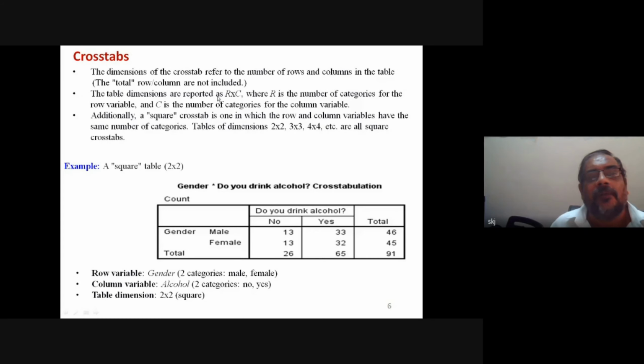The table dimensions are reported as R by C, where R is the number of categories for the row variable and C the number of categories for the column variable. Additionally, a square crosstab is one in which the row and column variables have the same number of categories. So we can have 2 by 2, 3 by 3, 4 by 4.